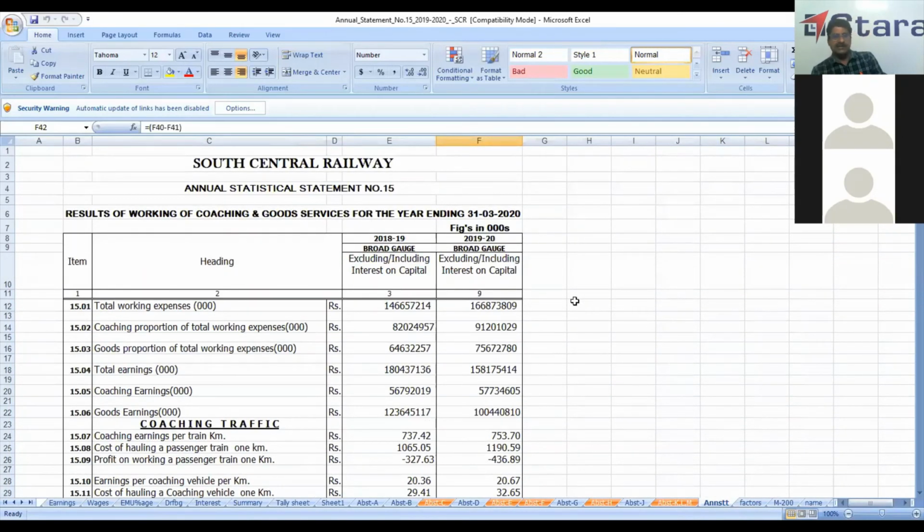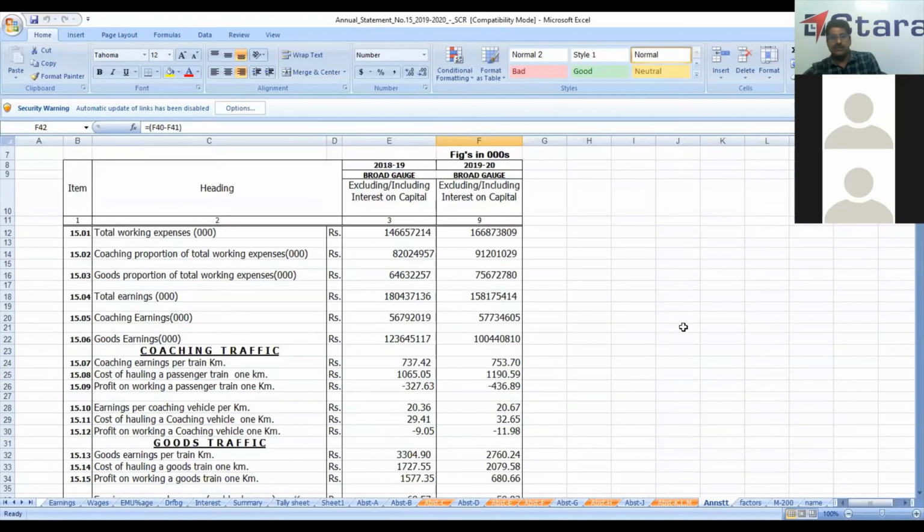Then we prepare the annual statistical statement. This is one of the most important statements. So based on this statement only, traffic costing work is done. So for South Central Railway, if we take 2018-19 and compare it with 2019-20, our total working expenses is this much, around 16,687 crores. Our coaching expenses are 912 crores and goods is 756 crores.